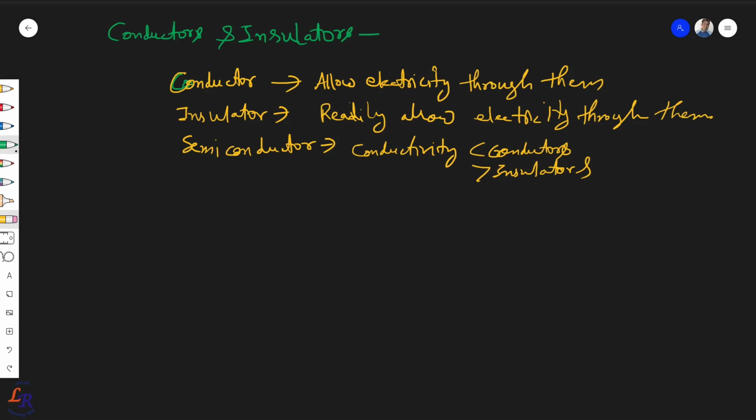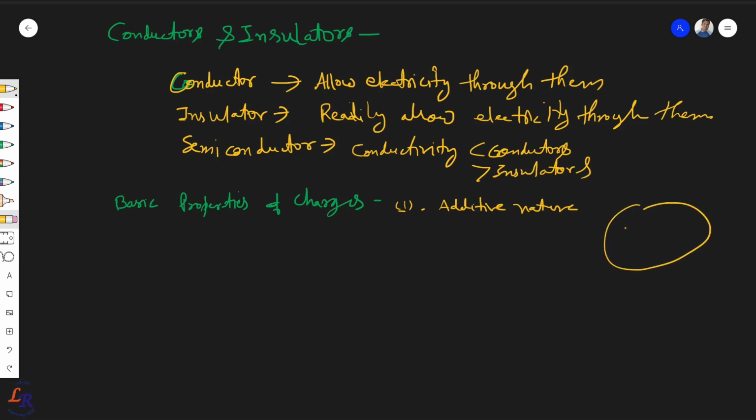Also we had seen about the basic properties of charges. So what are those? First, the additive nature of charges. What it means is, if there is a system and there are charges Q1, Q2, Q3 in a system, then the total charge can be written as Q1 plus Q2 plus Q3 plus Q4, as we add scalars.